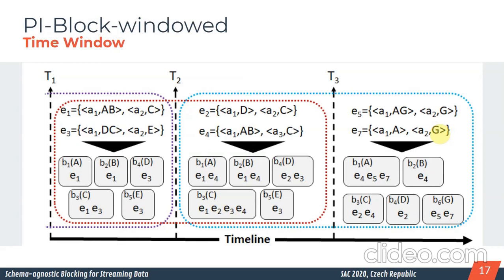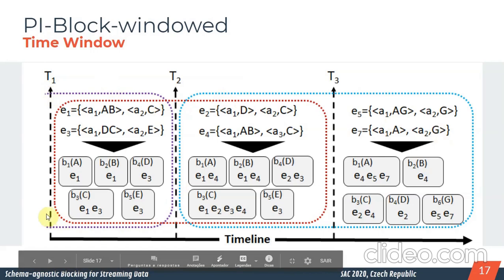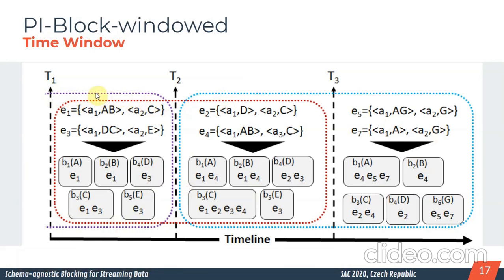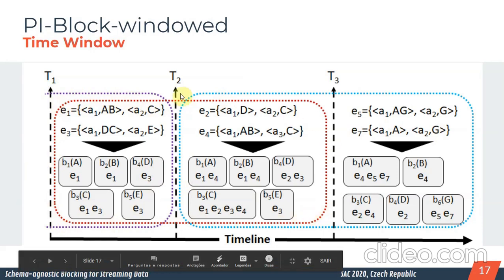For instance, we have a first window here, and that window in purple will consider those entities, but of course we have a past, and that's why you have this other window in red, and in that window in red we consider those entities.